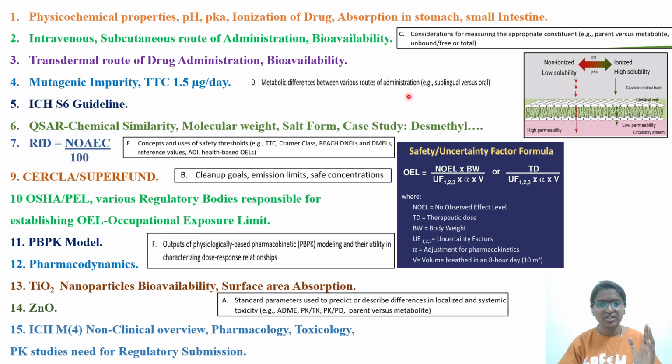One of the questions which I remember was the concept they asked with respect to physicochemical properties, pH, pKa, ionization of the drug, absorption in the stomach, small intestine. The question was related to this concept. If you look into the DABT brochure 2026 also, it is part of the syllabus. It is there: considerations for measuring the appropriate constituent, for example, parent versus metabolite, that is unbound, free or total. So there is something called the Henderson-Hasselbalch equation that will be there.